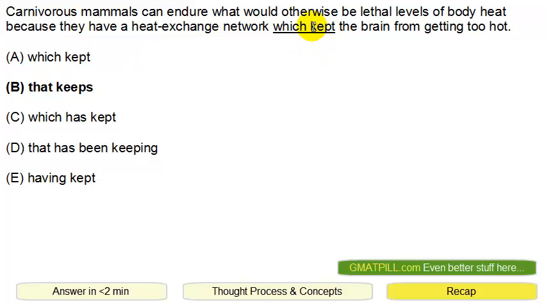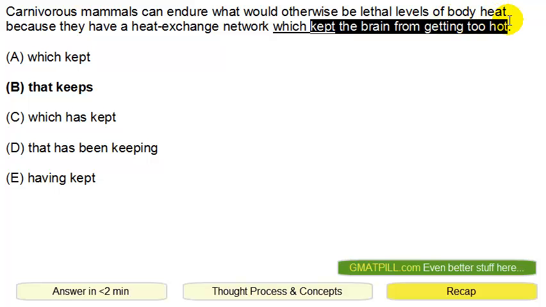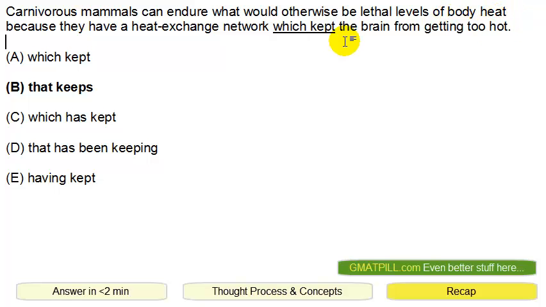And since this is limiting the scope of what we're talking about, this is not a definition or complete description. It's rather something that restricts the scope of these heat networks. We use the word that, and that keeps is correct. Answer choice B.